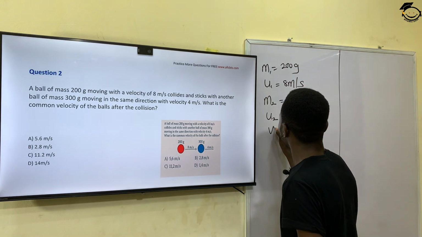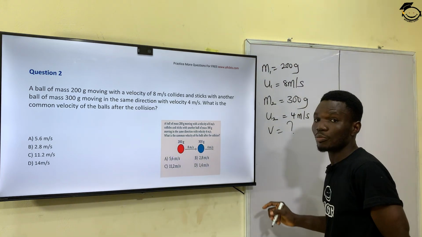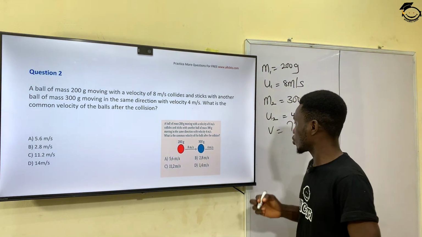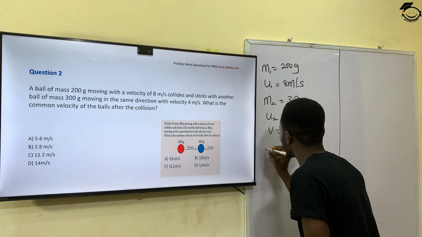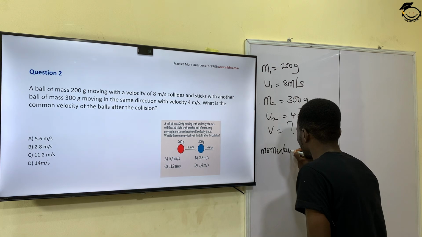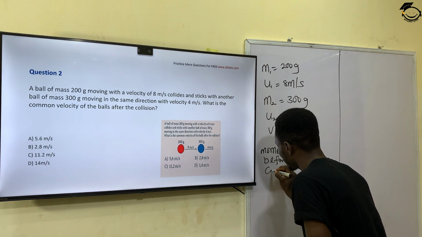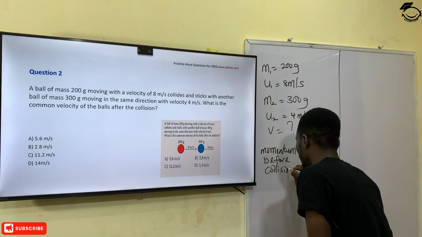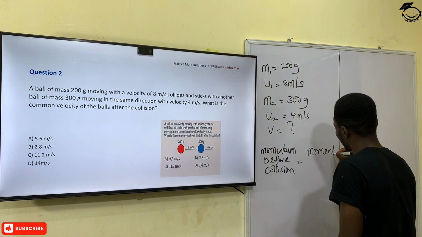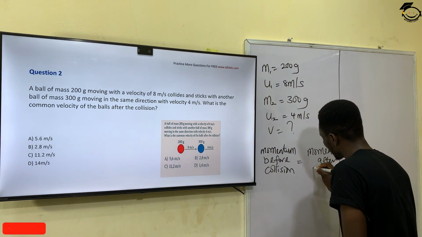So I have my V is unknown. And now, according to the law of conservation of momentum, the total momentum before collision must be equal to the total momentum after collision. What is that saying? It means momentum before collision must be equal to momentum after collision.